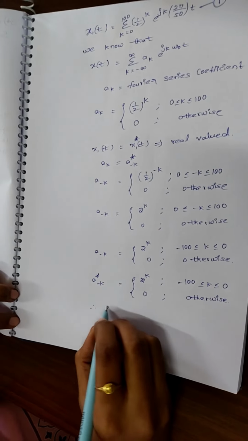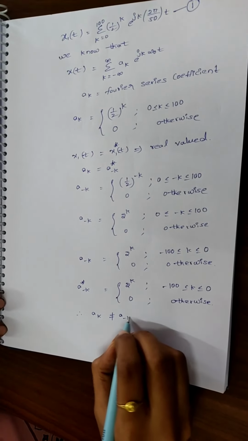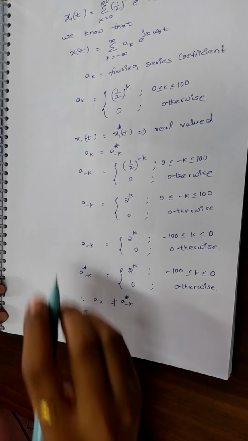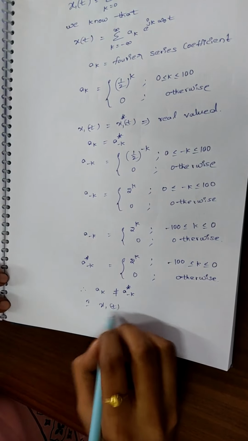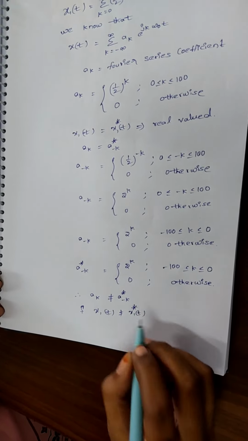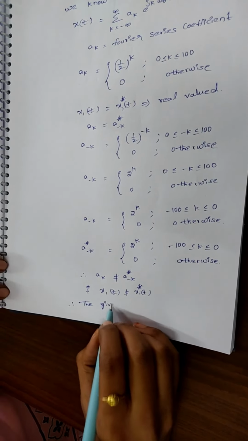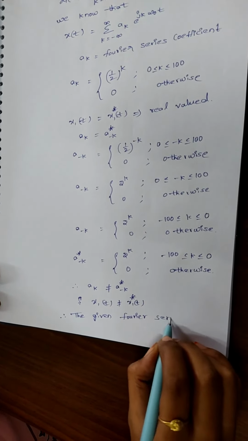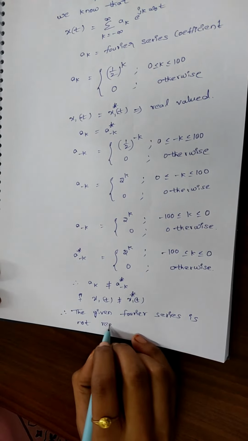Therefore, we get a_k is not equal to a_(-k)*. If this is not satisfied, then the Fourier series condition is also not satisfied. That is, x1(t) is not equal to x1*(t). Therefore, the given Fourier series is not real valued.